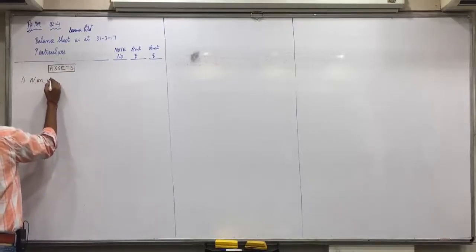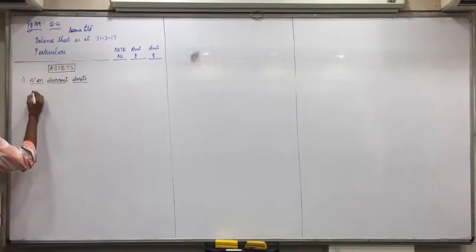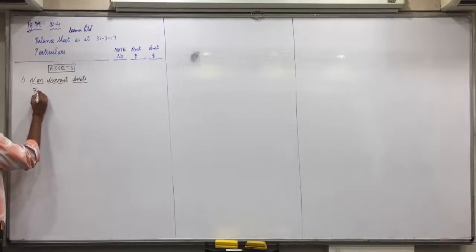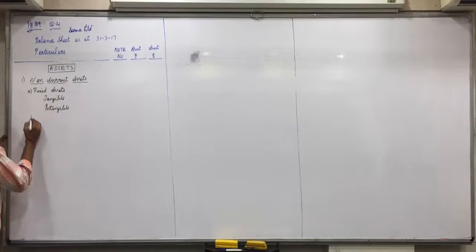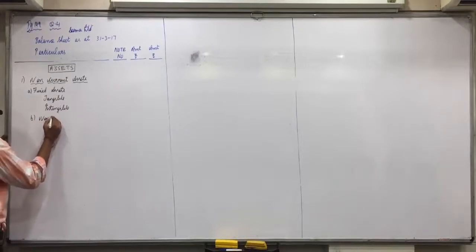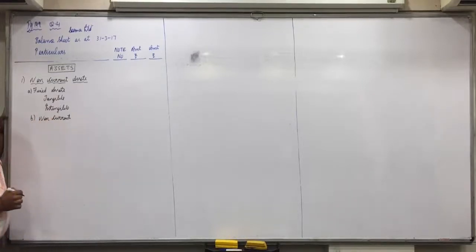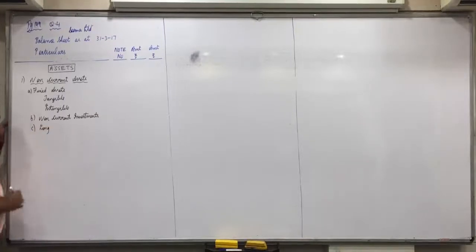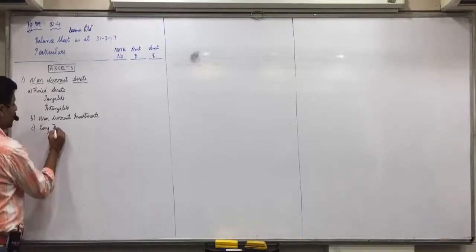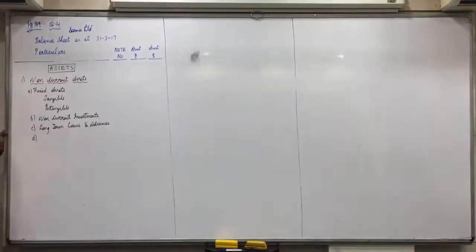First, non-current assets, FNLOF: fixed assets, tangible, intangible, and non-current investments. L, long-term loans and advances. Don't talk in between. O, other non-current assets.